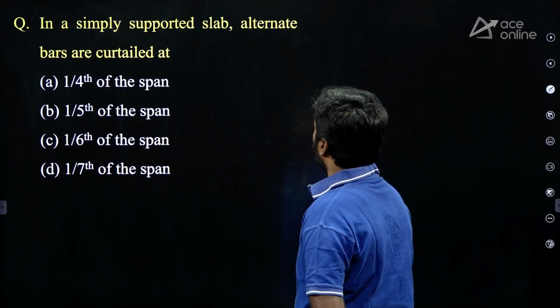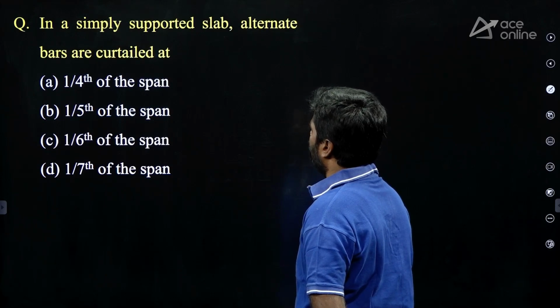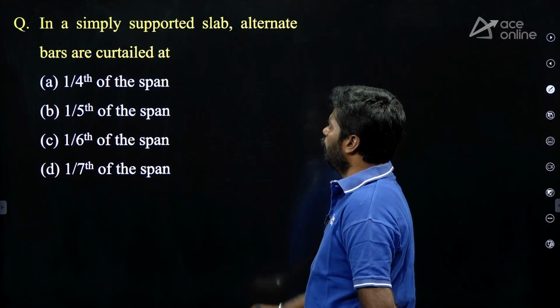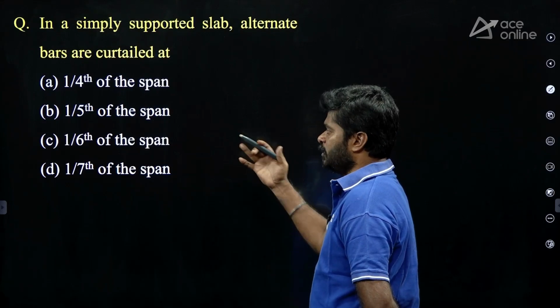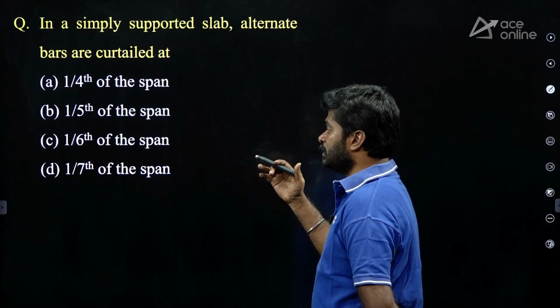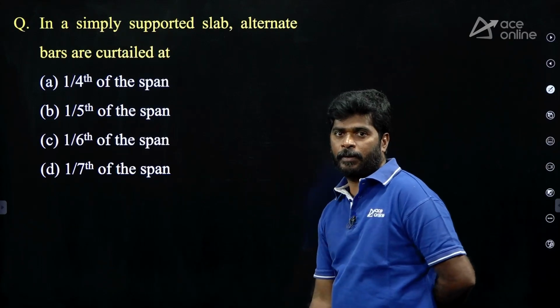In a simply supported slab, alternate bars are curtailed at, options given: A, 1/4 of the span; B, 1/5 of the span; C, 1/6 of the span; D, 1/7 of the span.